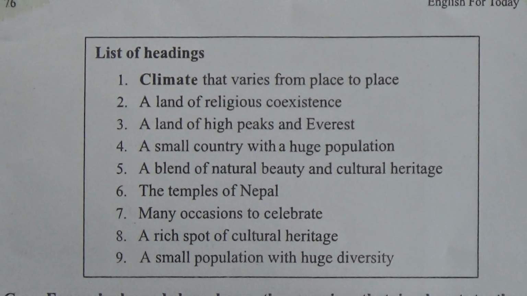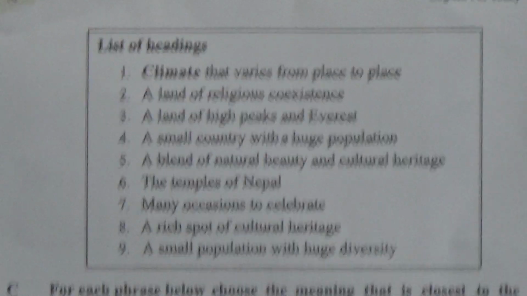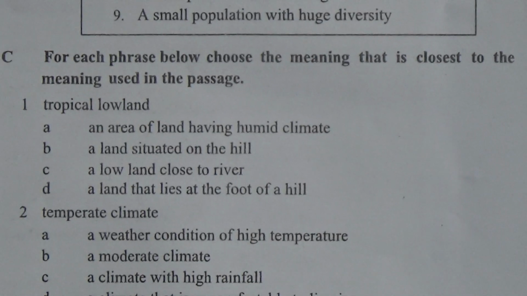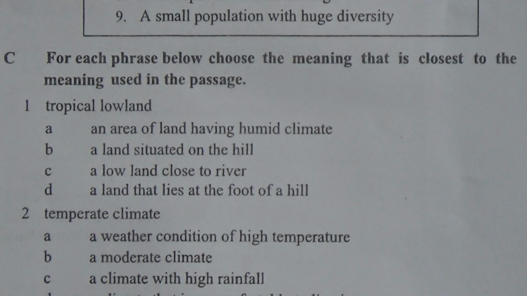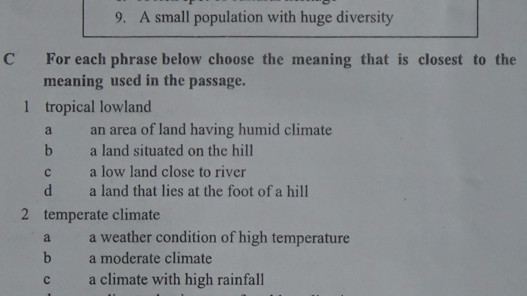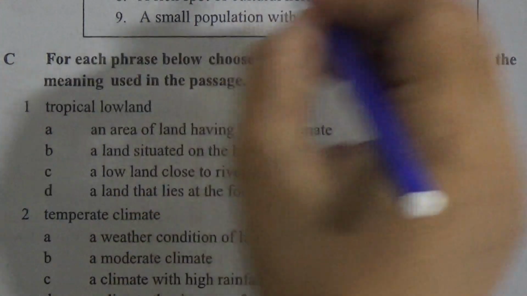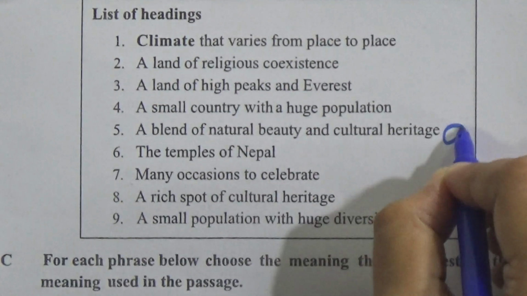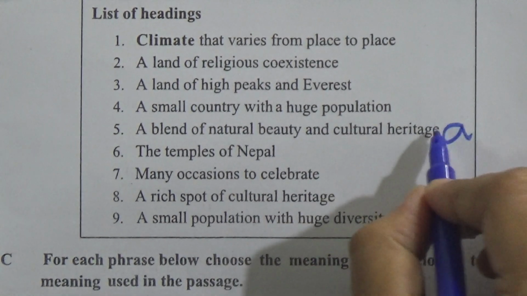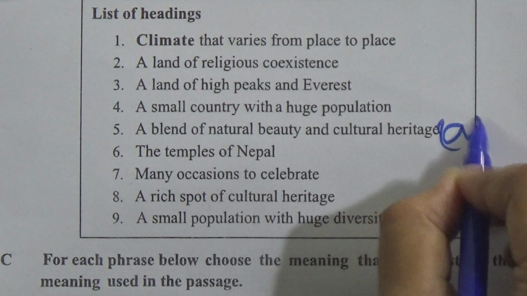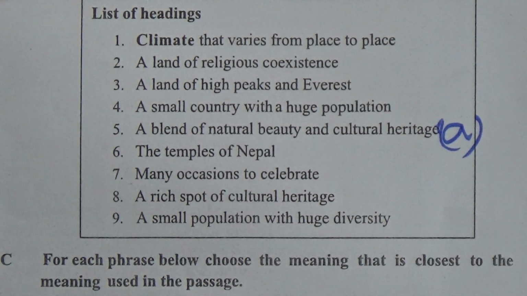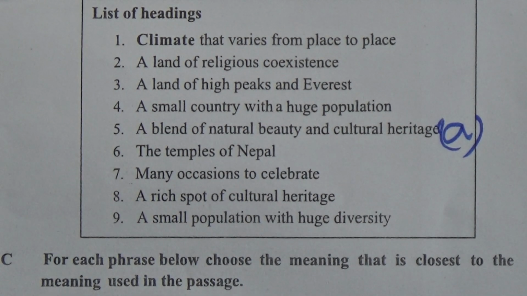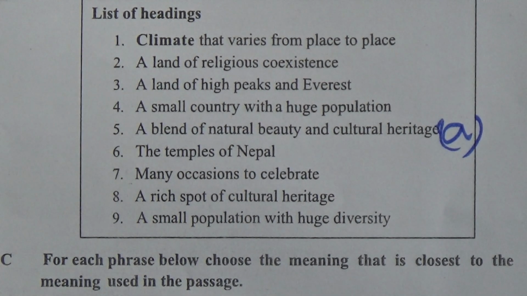Now we will choose, and we know that paragraph A is about the natural beauty. So number 5, a blend of natural beauty and cultural heritage, is suitable for paragraph A. And then we know that paragraph B is about the climate of Nepal.